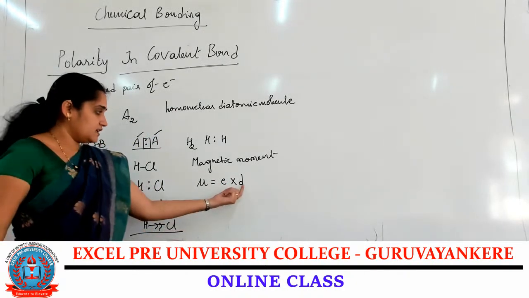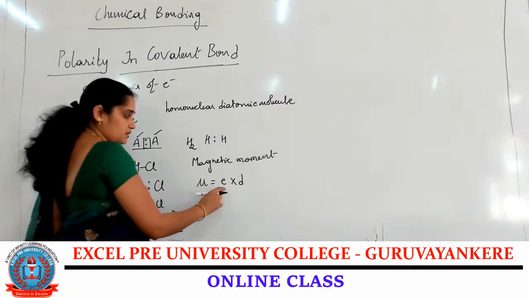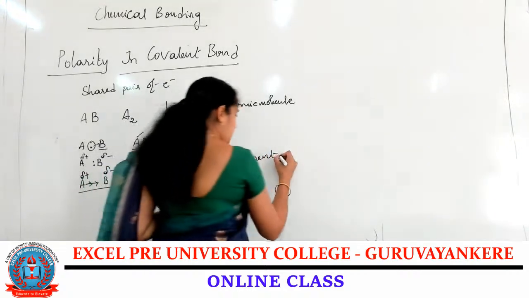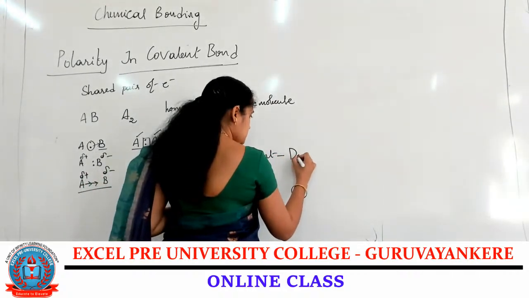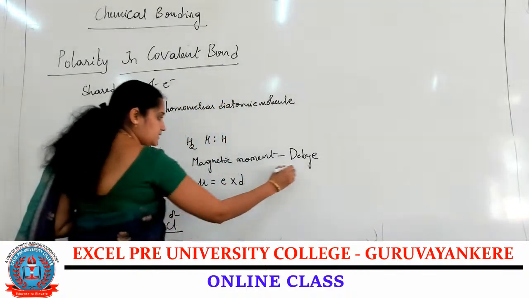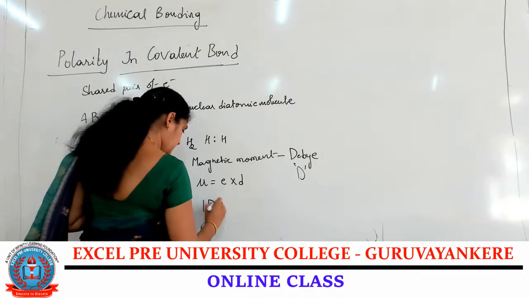So mu is equal to e into d. The SI unit of this is the debye, so it is measured in terms of debye.